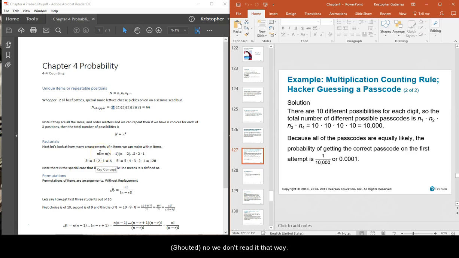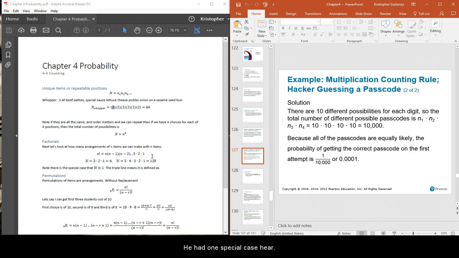No, we don't read it that way. You can read it that way if you want, but okay, so n factorial is equal to n times n minus 1 times n minus 2, all the way down to 1. So 3 factorial would be 3 times 2 times 1, which is just 6. Or 5 factorial would be 5 times 4 times 3 times 2 times 1, which is 120.